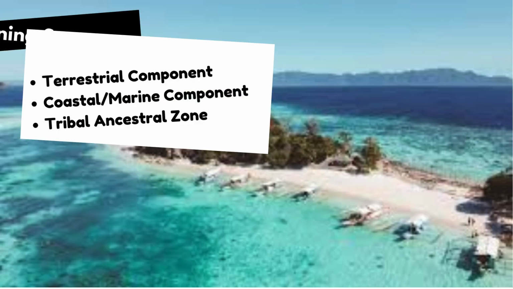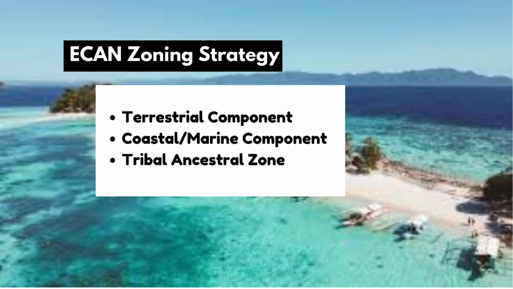The ECAN zoning strategy has three components: the terrestrial component, the coastal or marine component, and the tribal ancestral zones. The terrestrial component covers the mountains, low hills, and lowland areas of the whole province. It has a core zone, a buffer zone subdivided into restricted use area, controlled use area, and traditional use area, and a multiple or manipulative use zone.